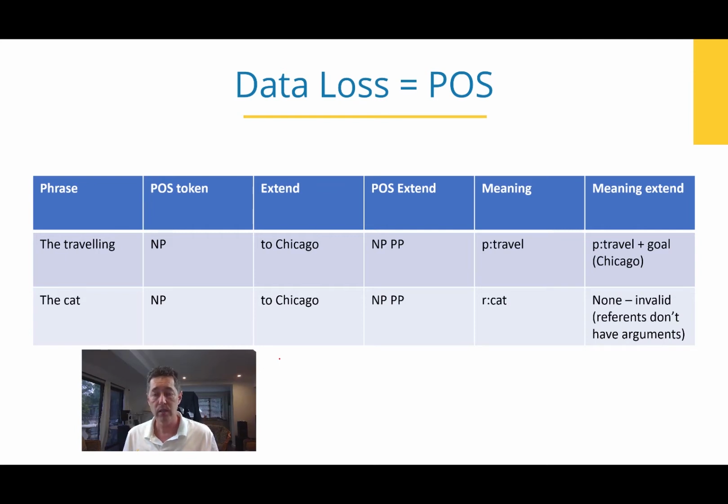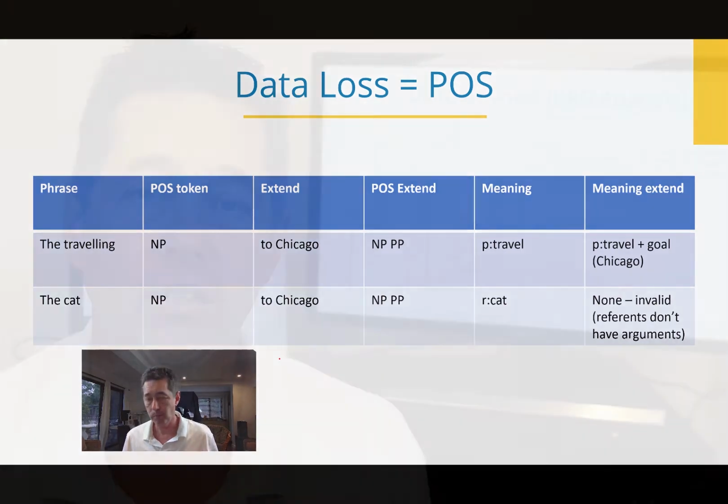It's unambiguous. Traveling to Chicago is the place that you become at. You're in fact in Chicago, and then the next example, it's invalid. Referents don't have arguments. Not like that. So a lot of the prepositions that are very hard to work with in a part of speech only model are actually easily resolved with meaning.